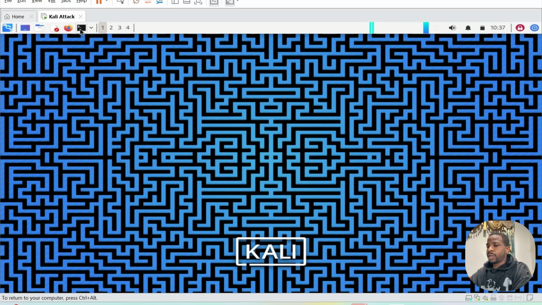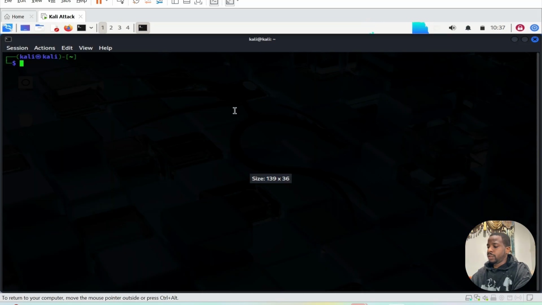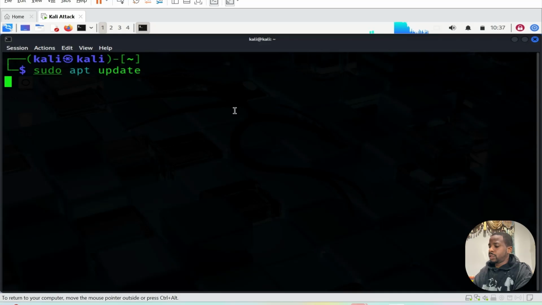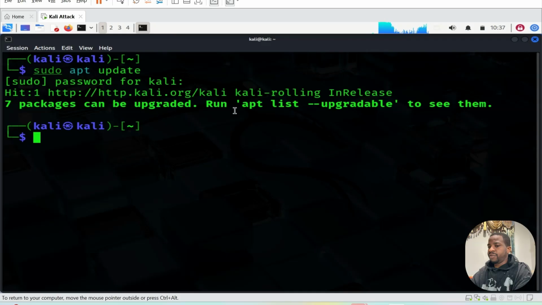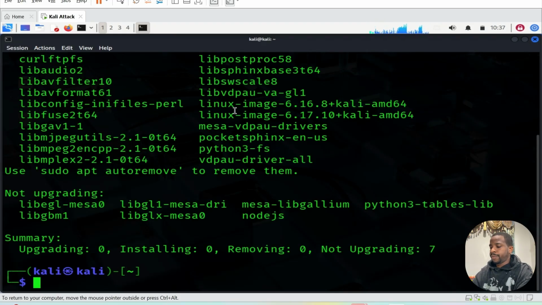Okay, so I'm in my Kali. Let me start the terminal. This thing is always so tiny. It's good practice to always start your Kali by updating it first. That way it gets all the recent packages and patches available, and then you are good to go.